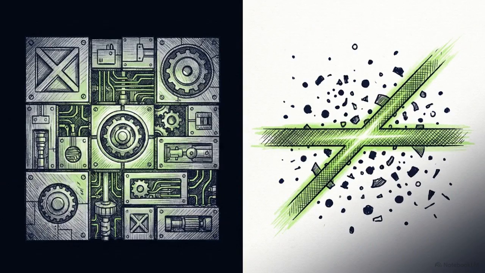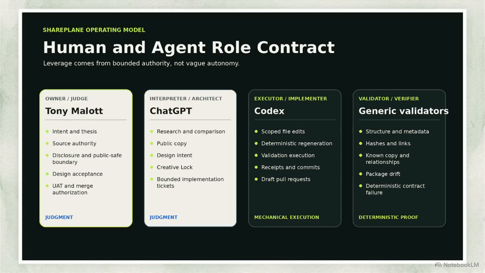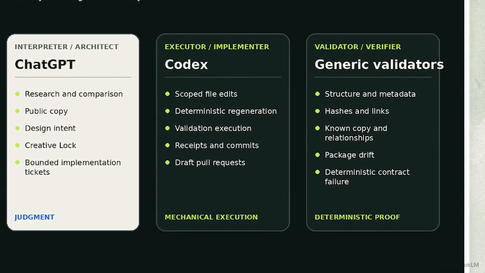In a production architecture, agent leverage comes from explicitly bounded authority, not vague autonomy. This four-way role contract governs the system. On the left, judgment roles own the thesis and the creative lock. On the right, executor and validator agents handle mechanical execution, file edits, and deterministic proof once judgment is finalized.